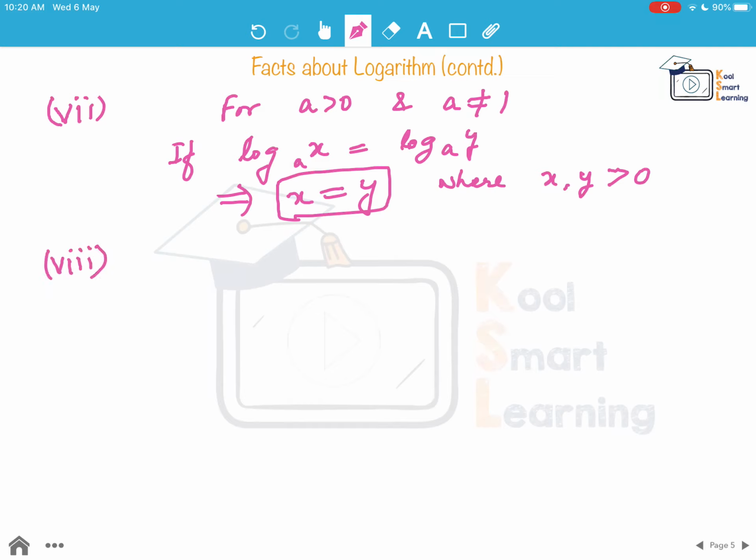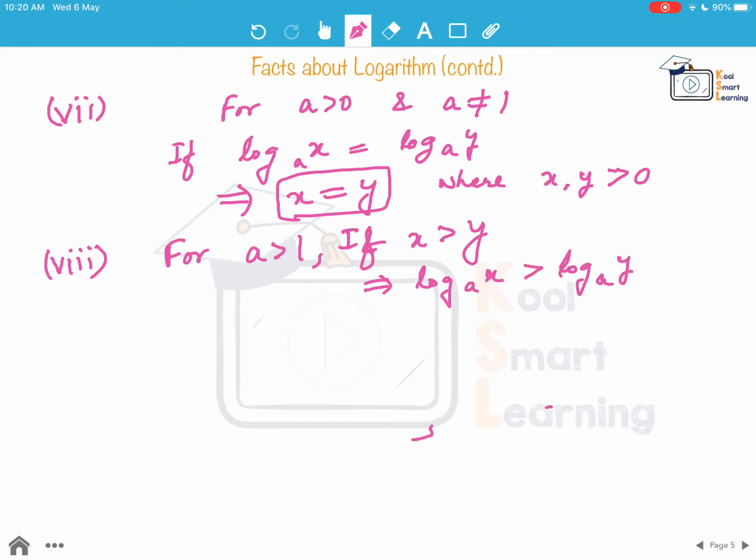Now coming to the last important fact about logarithm. For a greater than 1, if x is greater than y, this implies that log of x to the base a will be greater than log of y to the base a. This implies that for a greater than 1, log of x to the base a is an increasing function.